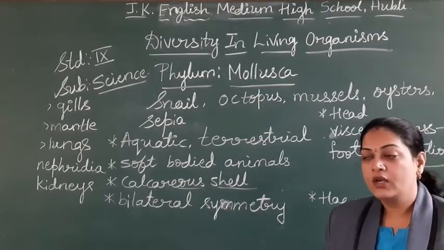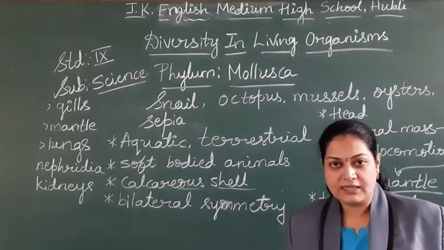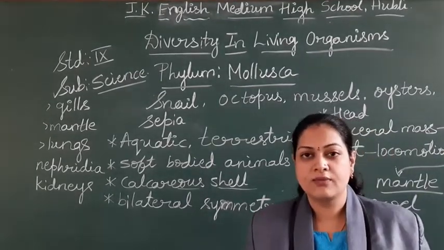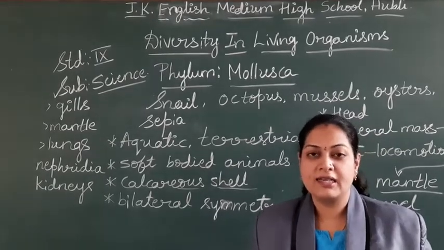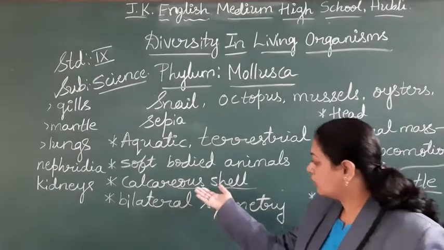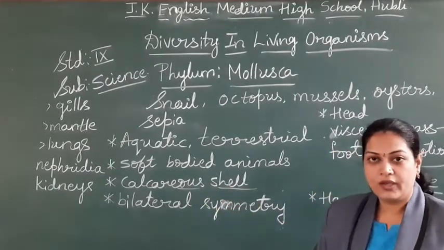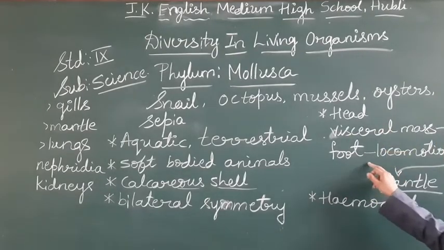Right, students? Hope you are understanding. Once again I am repeating the general features. The body is very soft, but it is covered with a calcareous shell. The body you can divide as head, visceral mass and the foot.